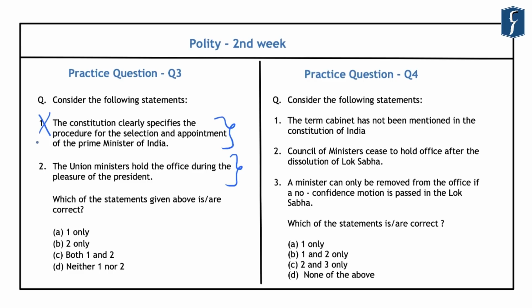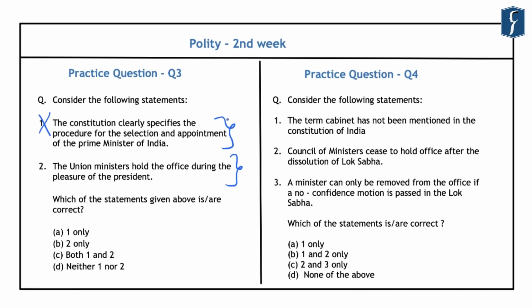Now, as the Constitution does not clearly specify the procedure for the selection and appointment of the Prime Minister of India, he or she relies on the convention of the parliamentary system of government. And in this case, the President has to appoint the leader of the majority party in the Lok Sabha as the Prime Minister. Further, when there is lack of clear majority in the Lok Sabha, then the President exercises his personal discretion in the selection and the appointment of the Prime Minister. And this discretion was exercised by the President for the first time in the year 1979.